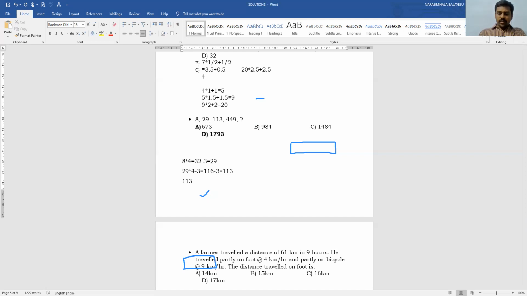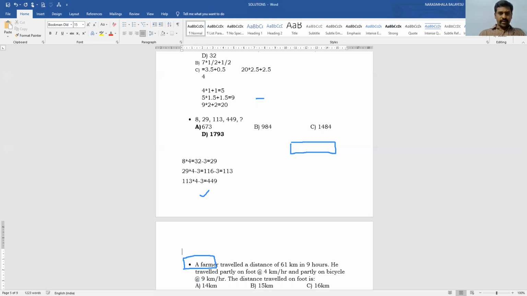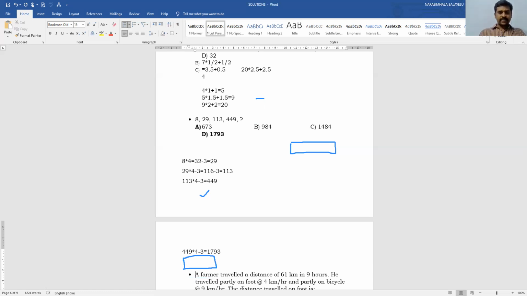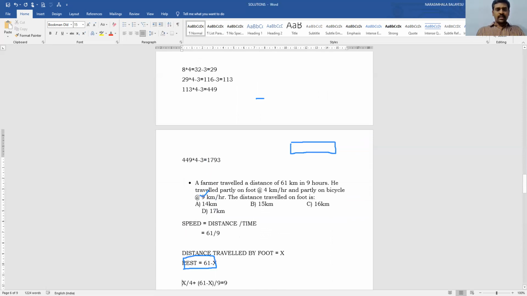Then 113 into 4 minus 3, that is 452 minus 3. Answer is equal to 449. Then 449 into 4, then apply minus 3, then the value becomes 1793. So that is the answer for this. I think you got my answer.